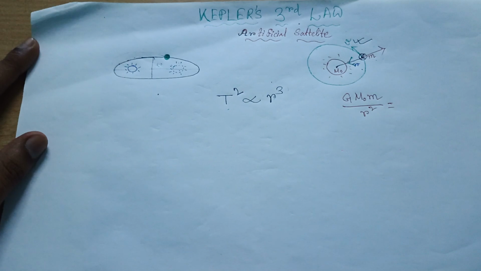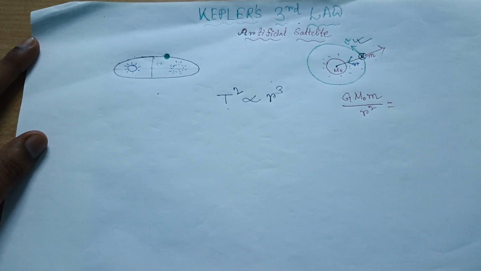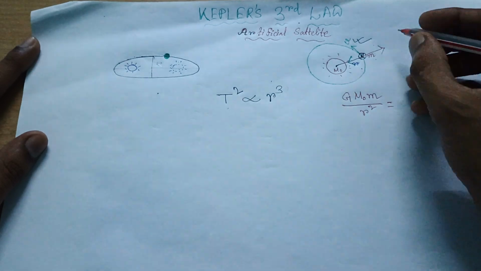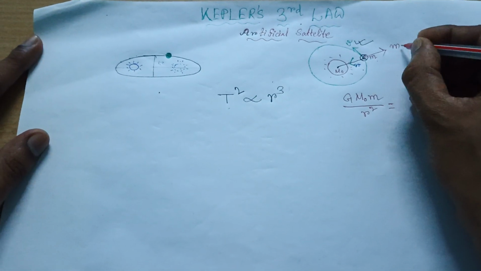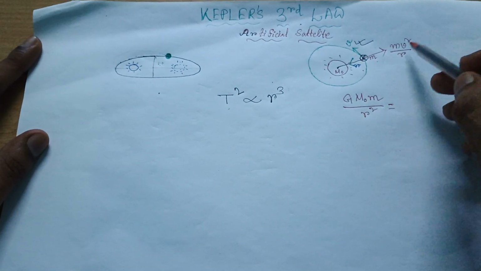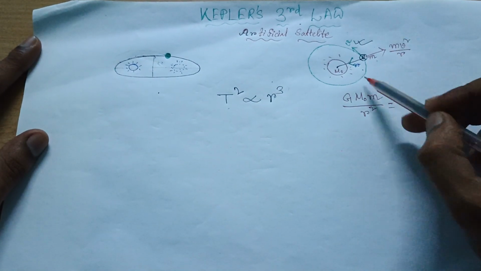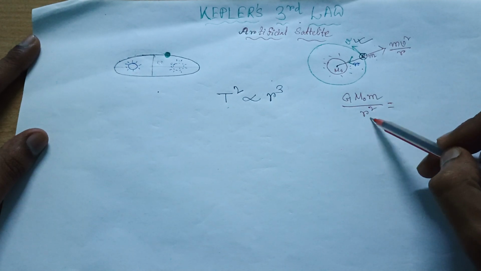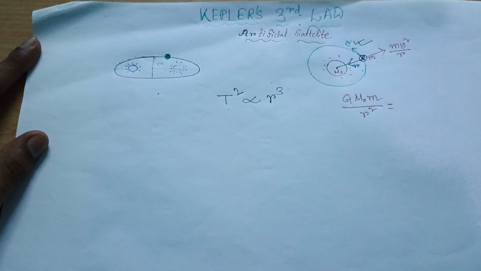I can derive the formula of the outward force, but it will take time. The video is almost beyond 10 minutes, so I will not take so much time. So I am writing on your behalf, that is mv square by r, right? In the comments, you write what mv square by r is called, and what G m0 m by r square is called. That means the inward and outward force. That is your task only.